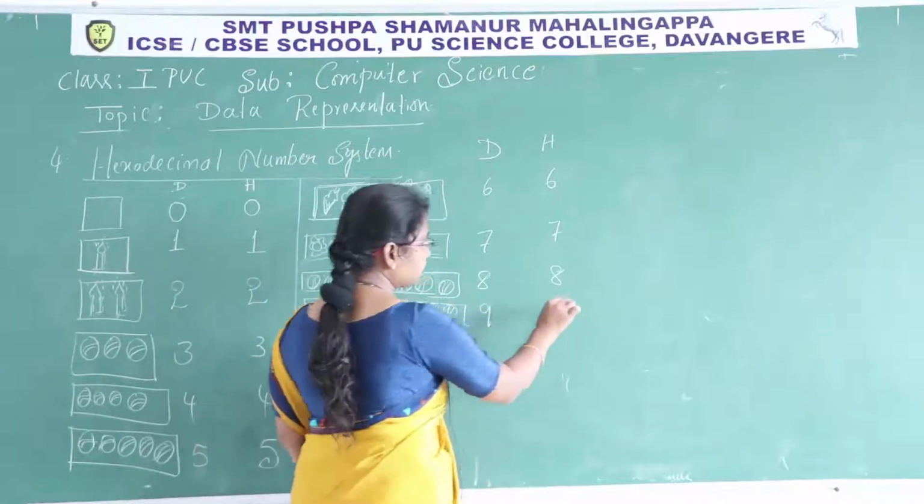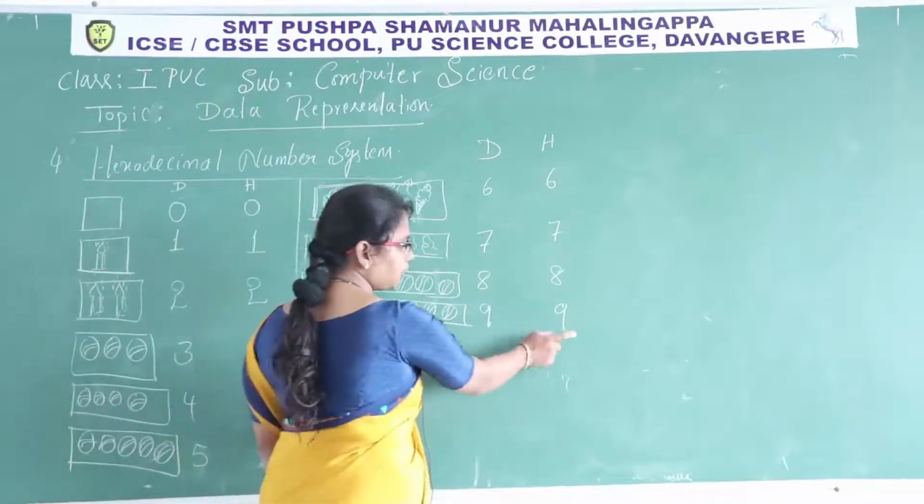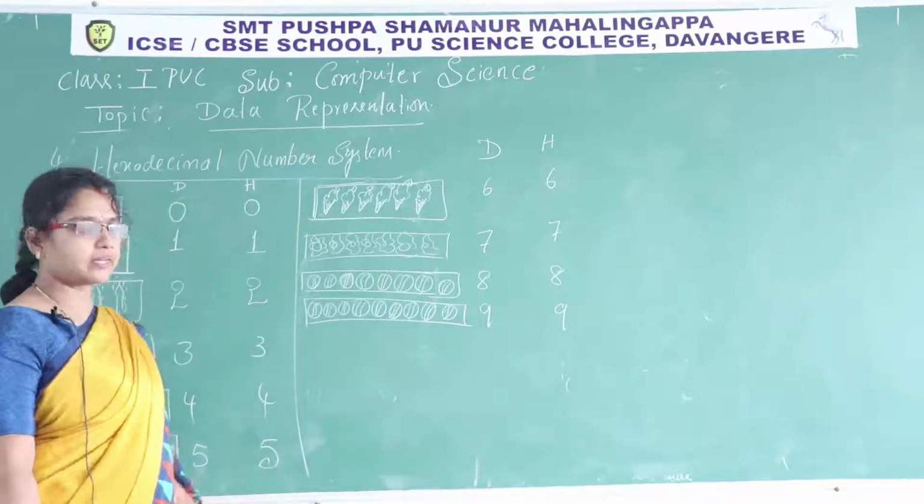There is a particular face value in the decimal number system, and also in hexadecimal a particular face value is there, 9.